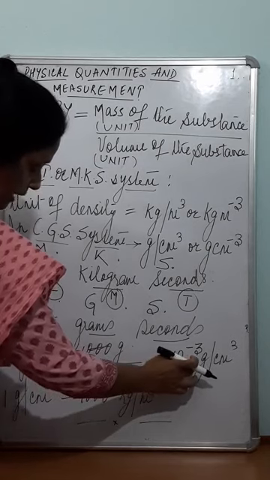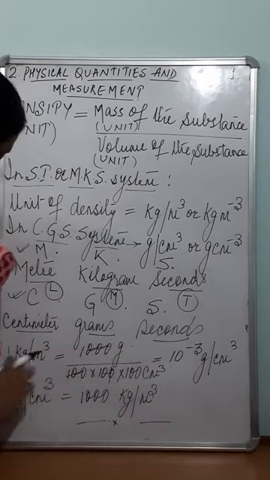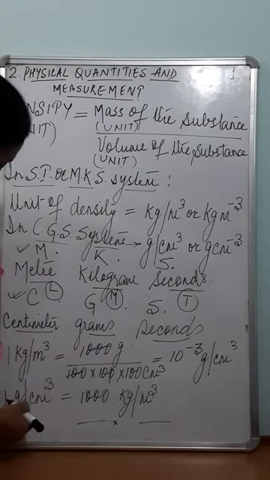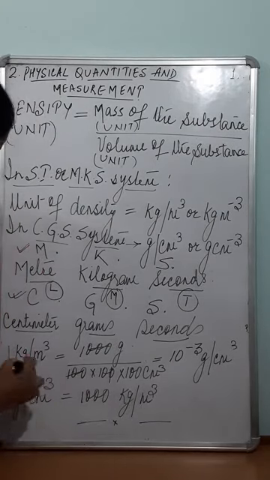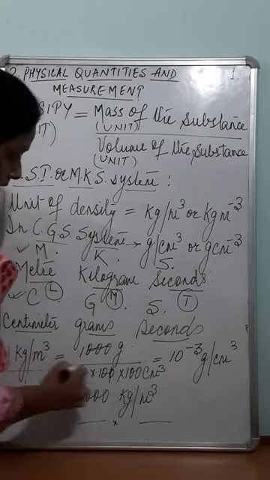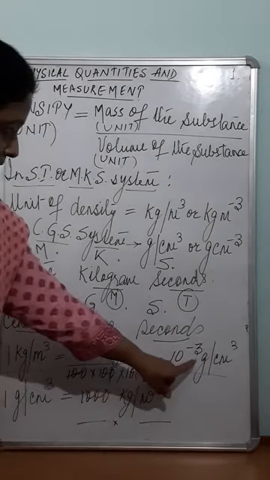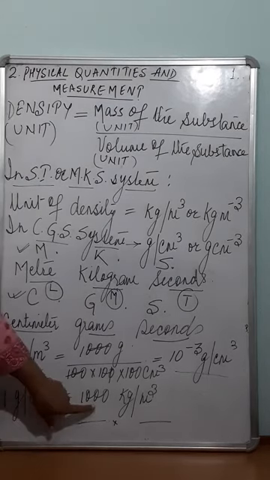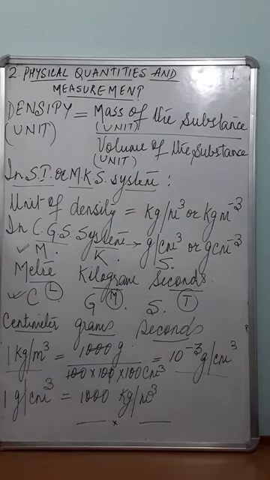So 1 kg per meter cube is 10 to the power minus 3 grams per centimeter cube. Dividing by 10 to the power minus 3 takes it to the numerator, where it becomes positive. You must have done such conversions in mathematics with exponents. 1 gram per centimeter cube, 10 to the power minus 3 comes to the denominator, and when brought to the numerator it will be 10 to the power 3. So 1 gram per centimeter cube is 1000 kg per meter cube.